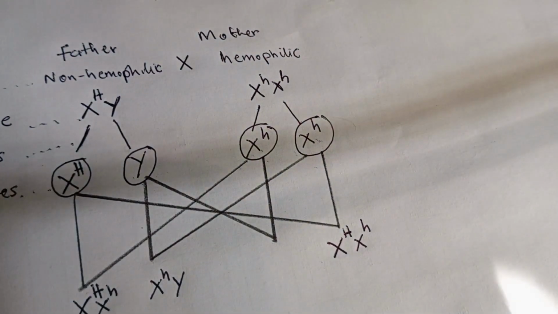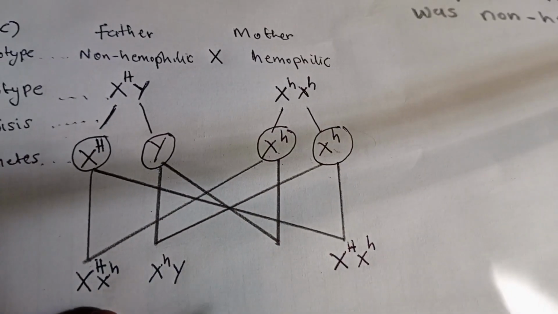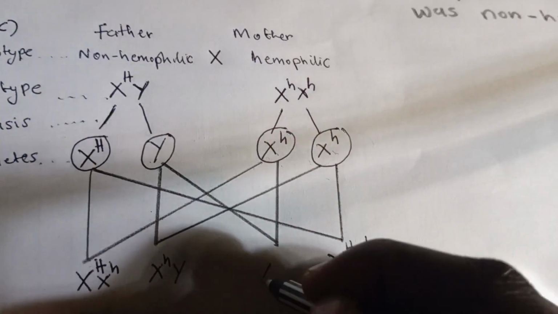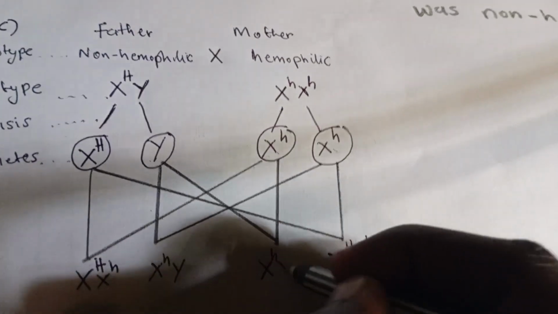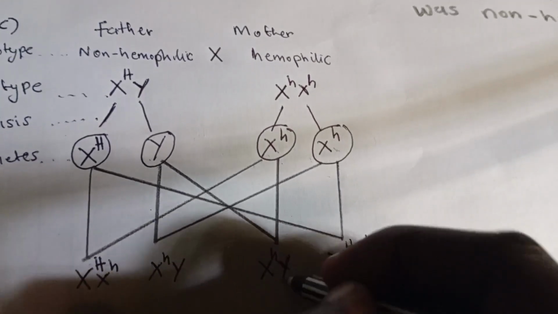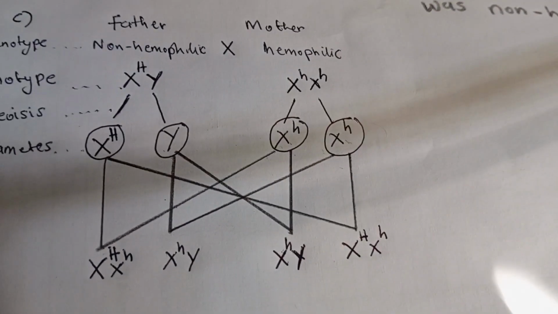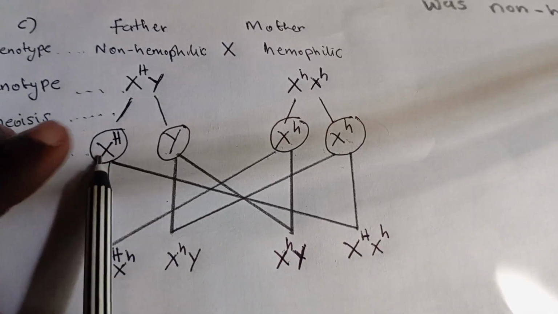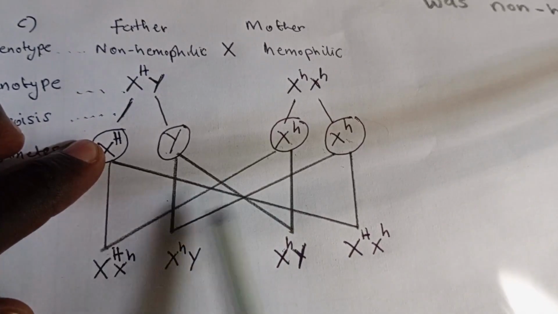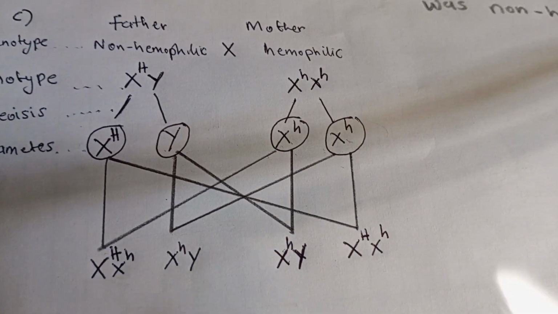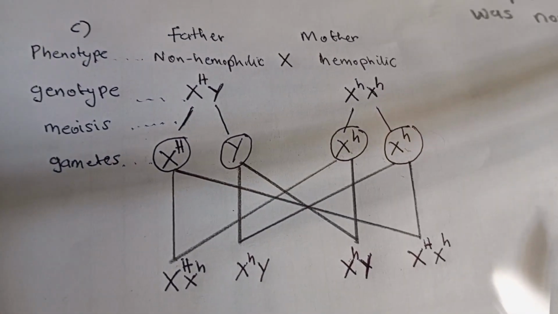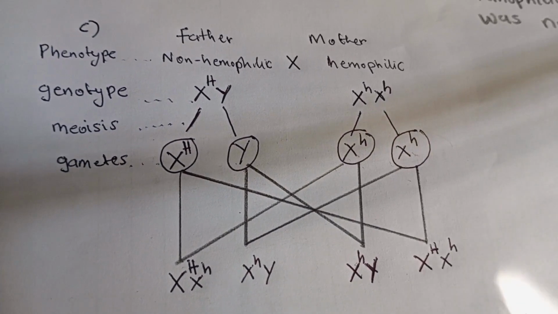You always start with the X h, because a lot of people get confused when making the crosses, but all you need to do is cross this one with this one first and then with this one. Also this one crosses with this one and then that other one. Okay, so this is how you make a cross in a genetic diagram.